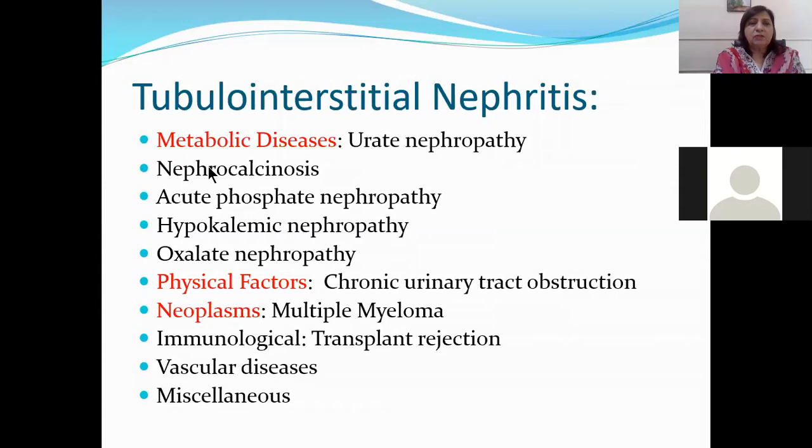Nephrocalcinosis means deposition of calcium salts within the nephron, which can also lead to tubulointerstitial nephritis. Acute phosphate nephropathy is also because of an increase in the phosphate level. Hypokalemic means decrease in the potassium level, and oxalate crystals can also lead to toxicity and damage to the renal parenchyma.